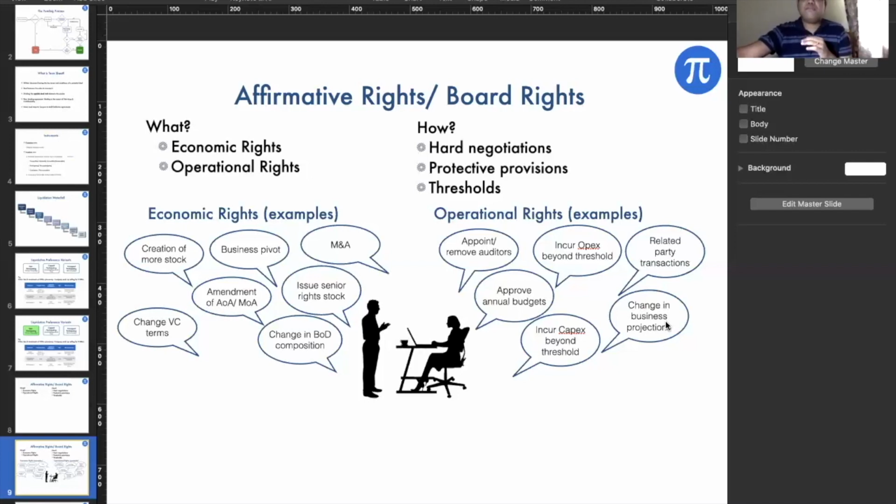Say if there are 4 board members, 4 investor directors in the board, so at least 2 or 3 of them gives the right to do certain operational activities, it can go ahead. But for economic rights, because each investor's position might get impacted, hence all investor directors would like to have this right with themselves. So when you're forming your term sheet, you can easily separate these 2 rights and accordingly negotiate the terms with them.